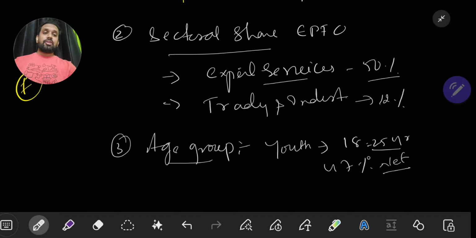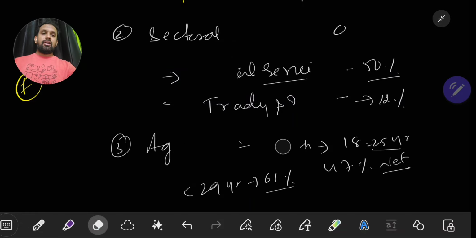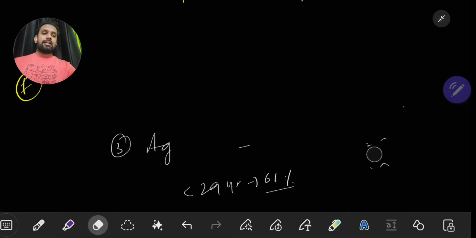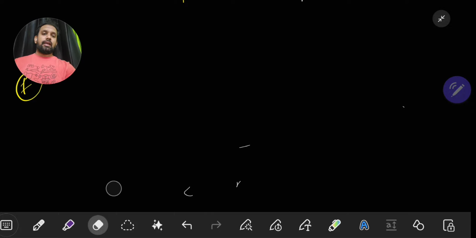In the 18 to 25 years age group, 47% of net payroll additions are there, and for less than 29 years, if you see, 61% of net payroll additions are there in the EPFO. This is what the survey has said. Okay, so let us again repeat it and let us master this particular question again.